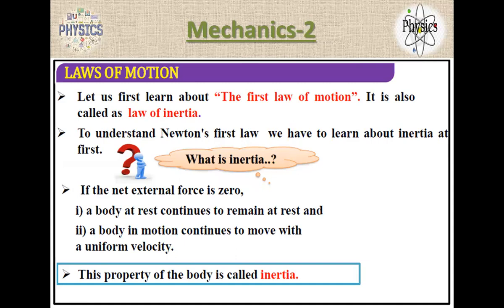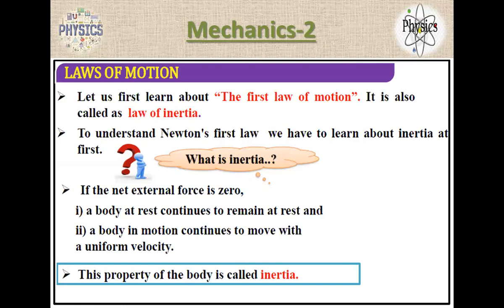If the net external force is zero, the body continues in uniform motion or at rest. But when I apply force, it moves. So this is the definition of the first law of motion, if someone asks you. Very important.